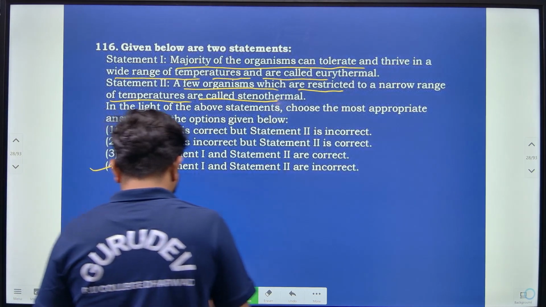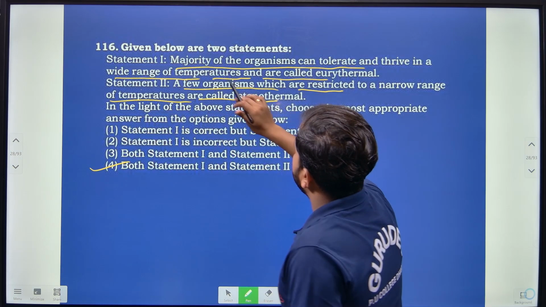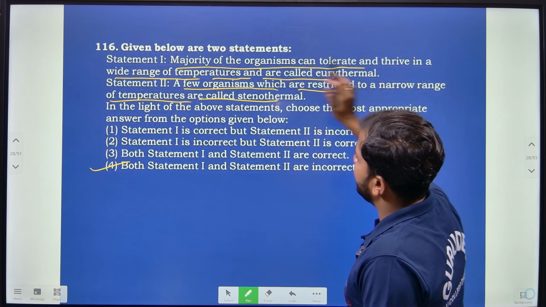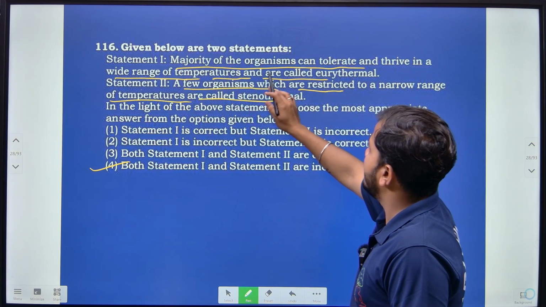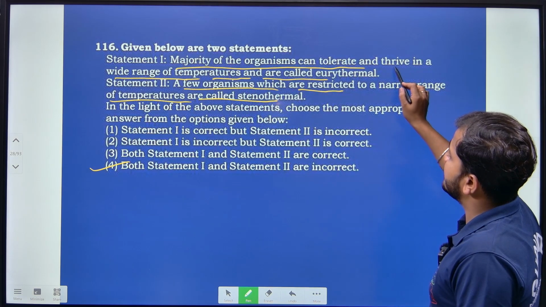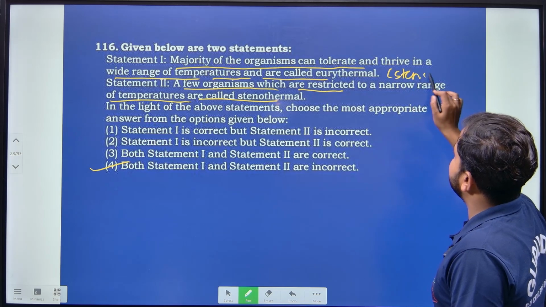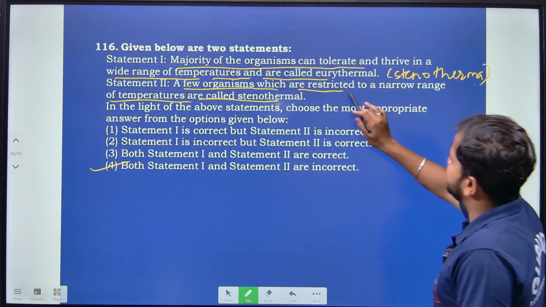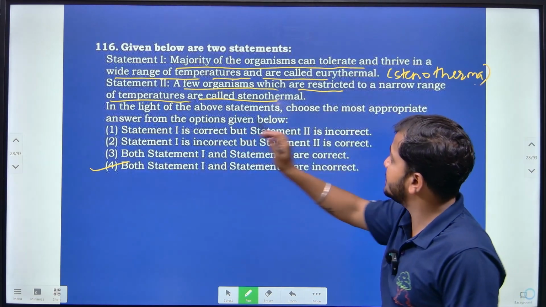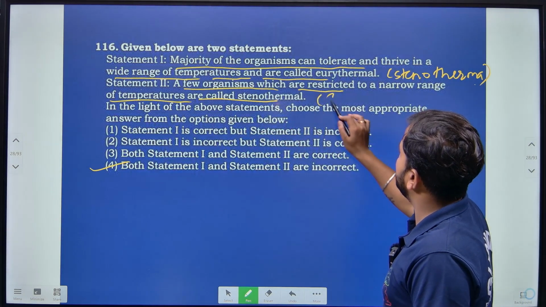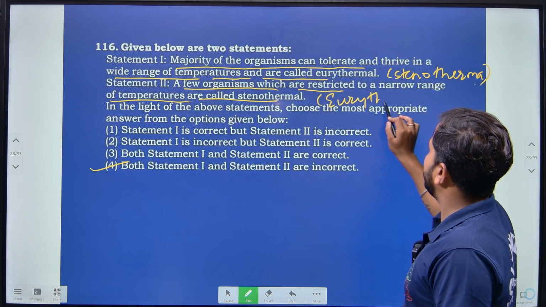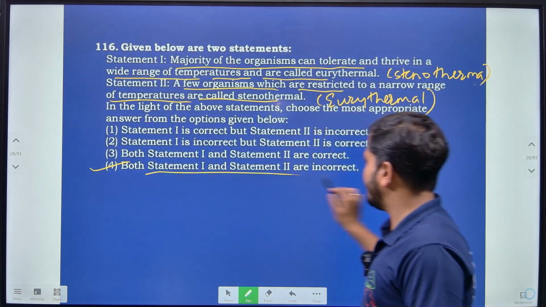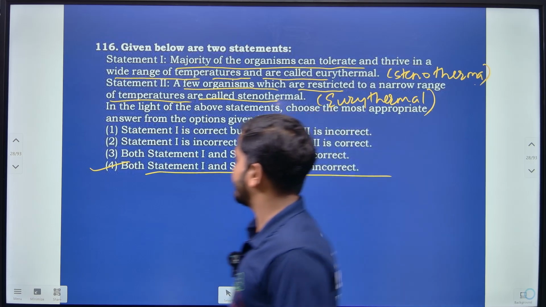Because majority of the organisms can tolerate and thrive in a wide range of temperature and they are actually called eurothermal, and a few organisms which are restricted to a narrow range of temperature can be called stenothermal. So here both statement 1 and statement 2 are incorrect, right?